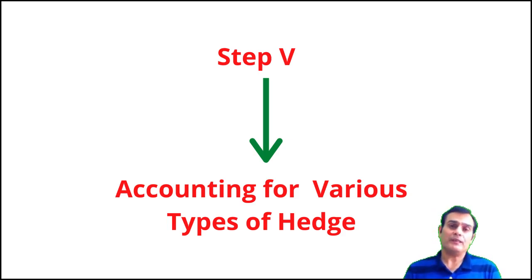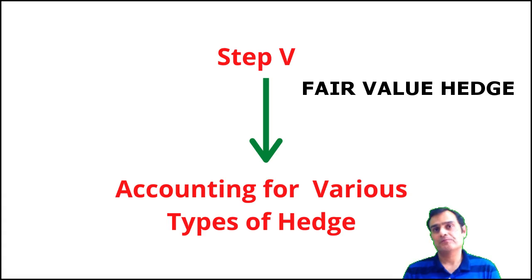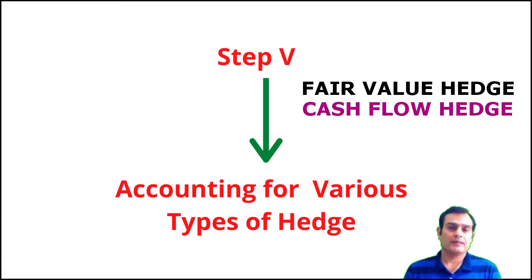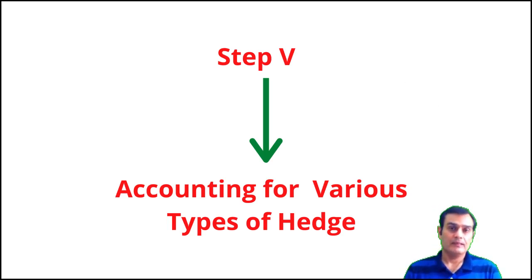Now, there are basically three kinds of hedge. If you remember, even in step number 4, one is called a fair value hedge, one is called a cash flow hedge, and one is called the net investment in foreign operation. Today in this video, I'm going to discuss only one kind of hedge accounting with you. Once you've identified in step number 4 that it relates to a fair value hedge, how would the accounting of a fair value hedge be done? Let's find out in detail.